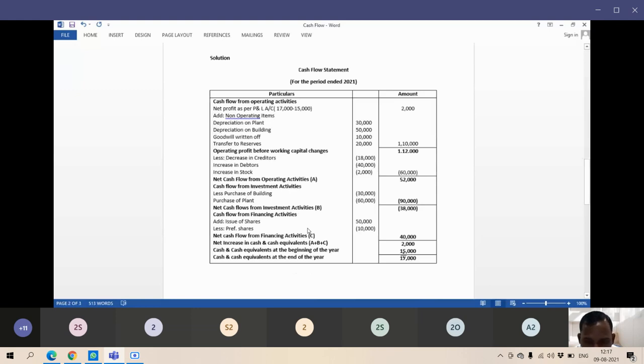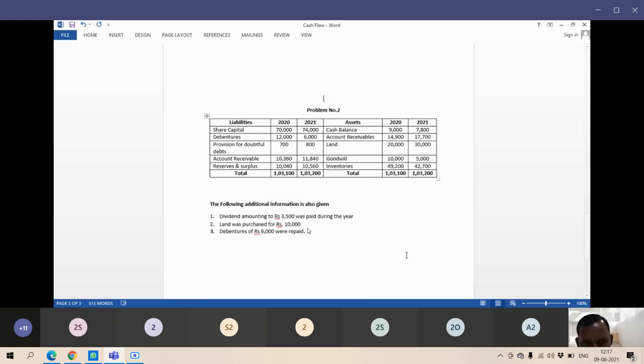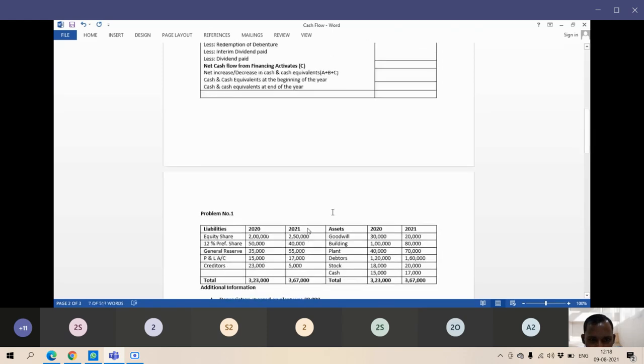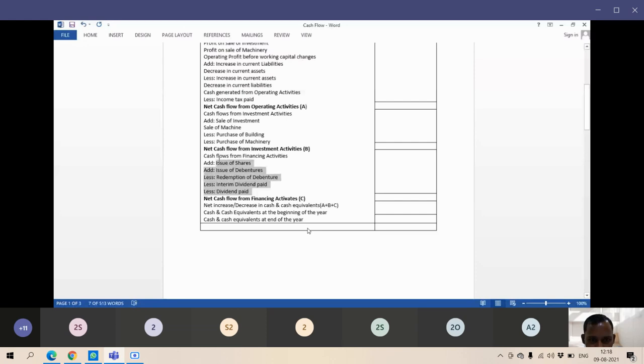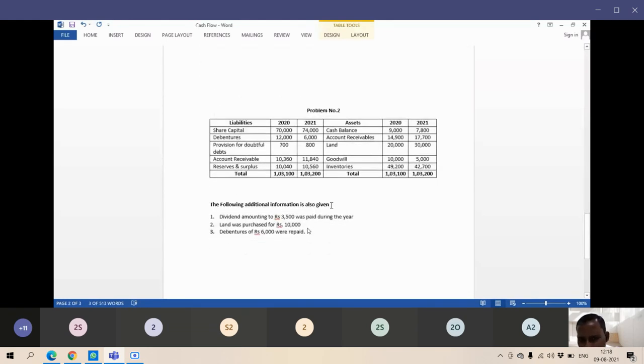Done sir. Okay. Now what I will do, you can take this problem as a home exercise and complete it, you can show it to me. As it is, they have given 3 transactions. Dividend paid means financing activities, dividend paid will come in financing activities. Now we have to deduct it. Just go through the format, you are able to solve this problem also.